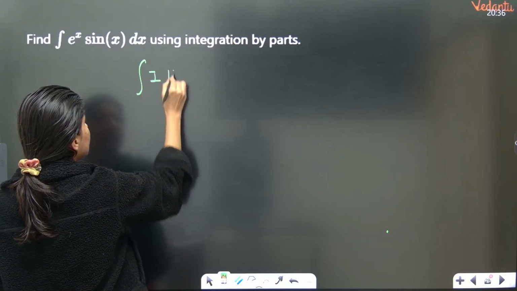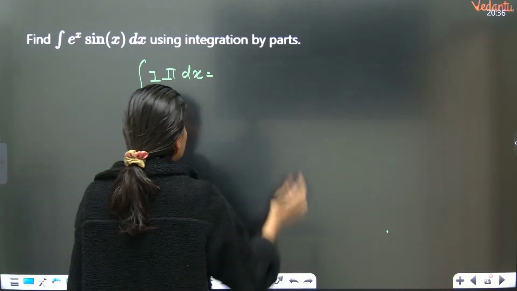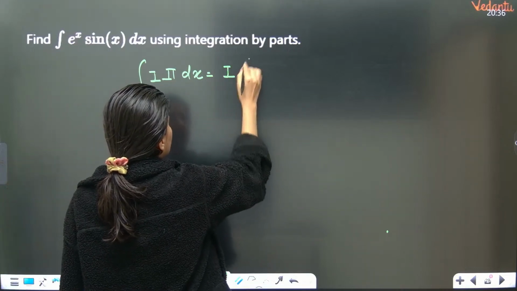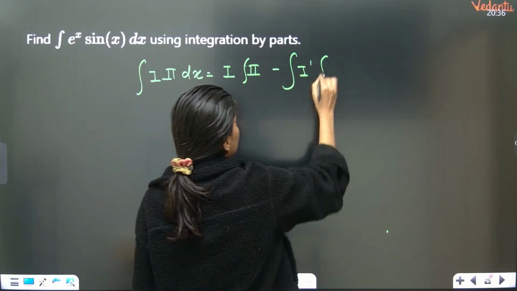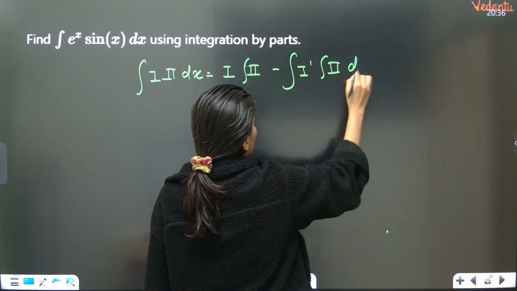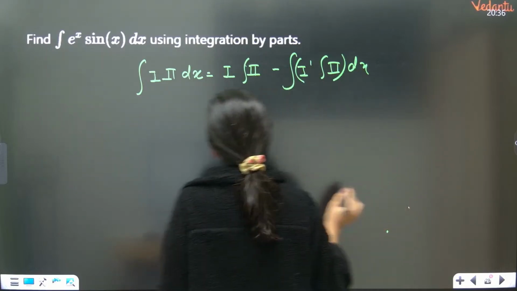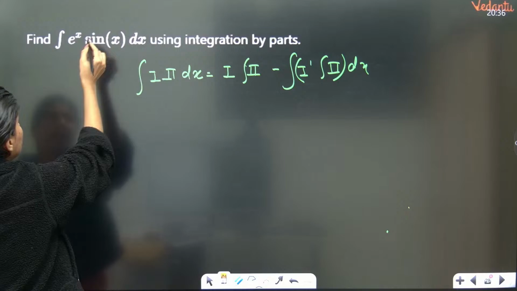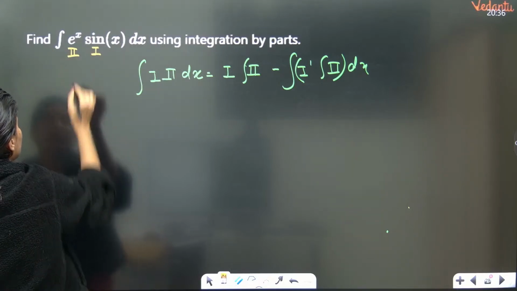Integration of the product of first and second function with respect to dx is equal to first function times integration of second function, minus integration of derivative of first times integration of second, and whole integration. We are going to apply the same technique over here. This is going to become the first function, this is going to become the second function.